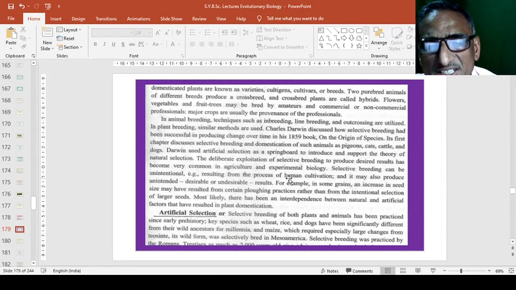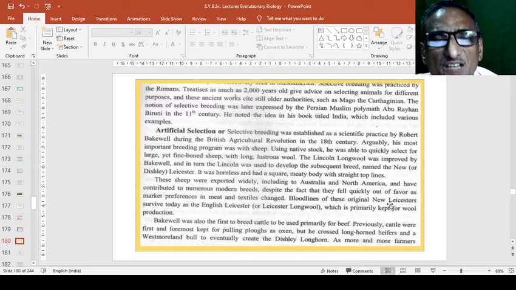Actually, they produce naturally as in natural selection, or in artificial selection, we artificially breed either plants or animals for the betterment or well-being of human life, or we can call it as a well-being of the nature.